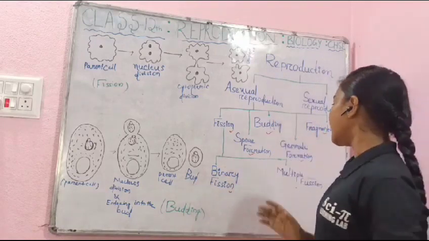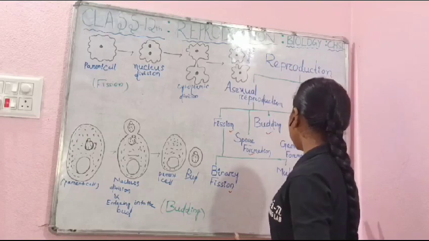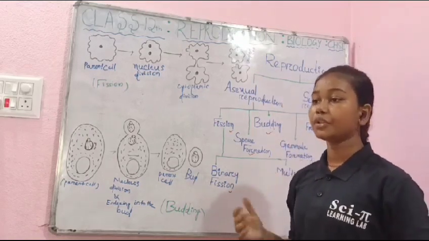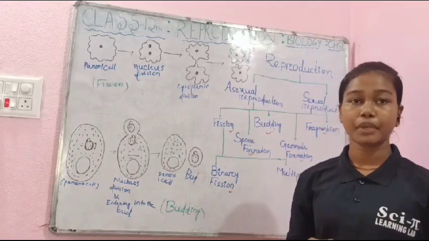Then gemmule formation: when buds grow in the body endogenously, connected with the parent cell, that is gemmule formation. When the gemmule comes out, it grows into a new cell.